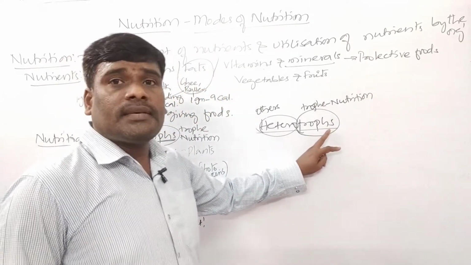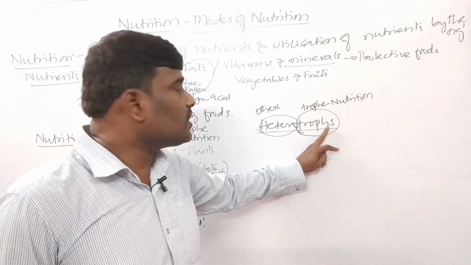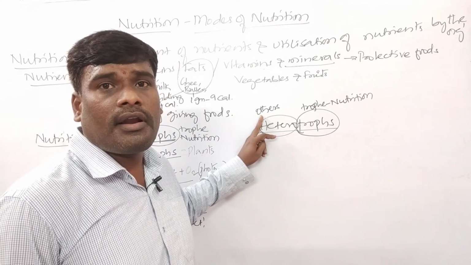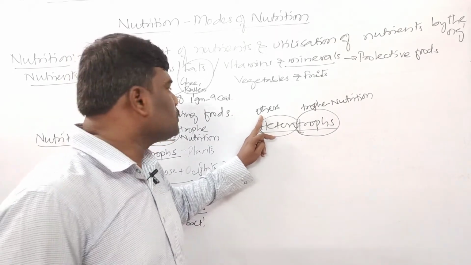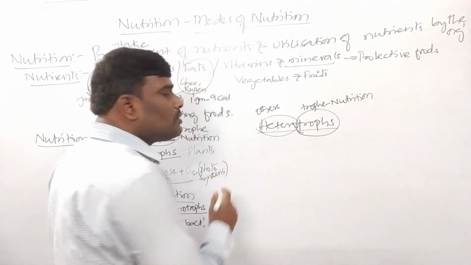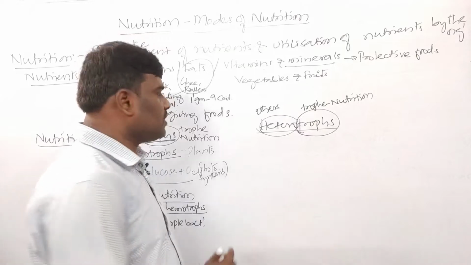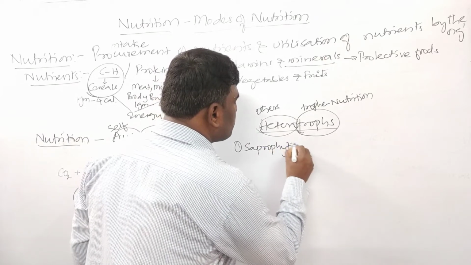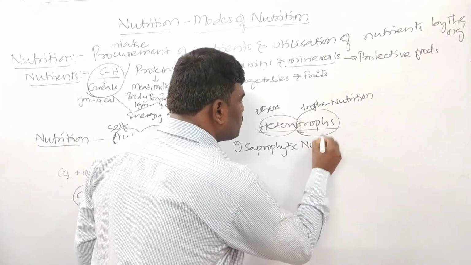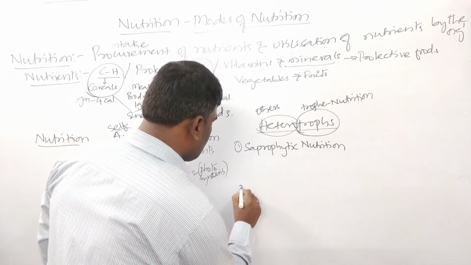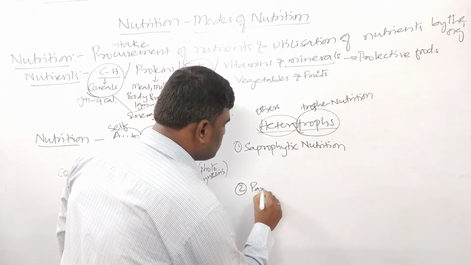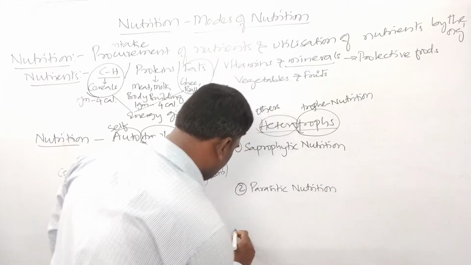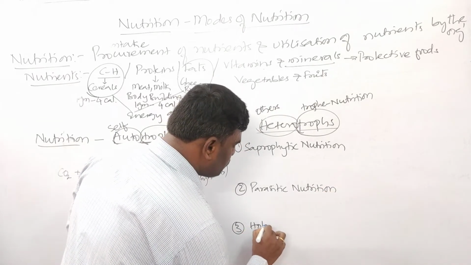So here the organisms get food from other animals, directly or indirectly, children. Got it? So these heterotrophs are also subdivided into three types, children. The first one is saprophytic nutrition. The second one is parasitic nutrition. And the third one is holozoic nutrition.